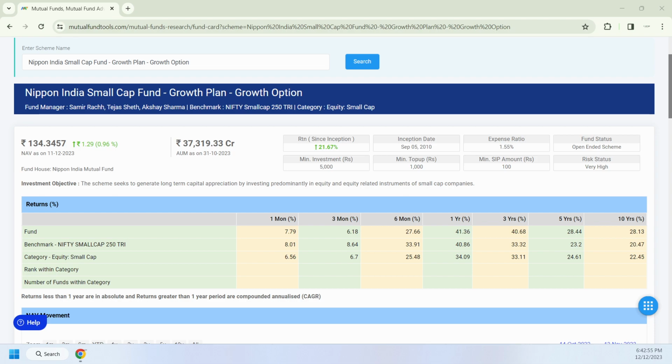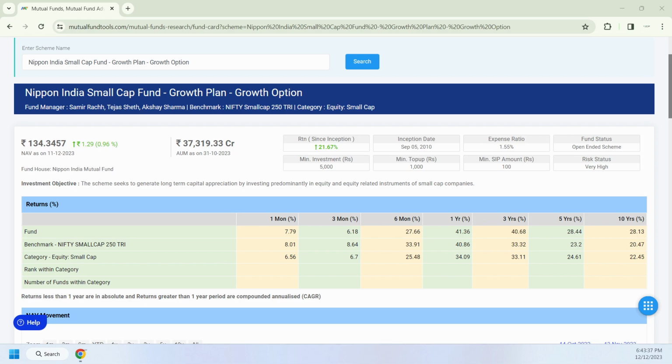So, small cap funds. What do we mean by small cap funds? In the stock category, based on the number of outstanding shares, there are large cap, mid cap, and small cap. Stocks ranked 1 to 100 are large cap, 101 to 250 are mid cap, and above 251 are small cap stocks, with a market capitalization of around 5 crores. Those stocks are called small cap stocks.